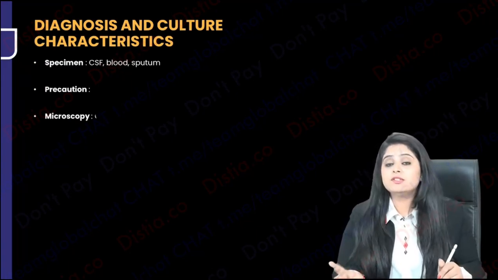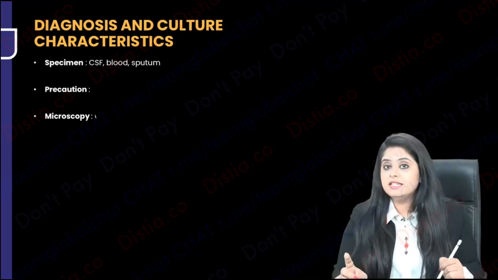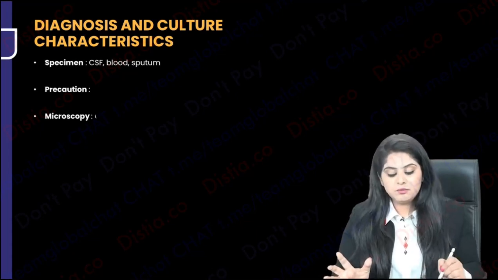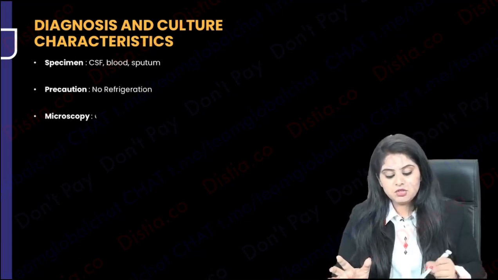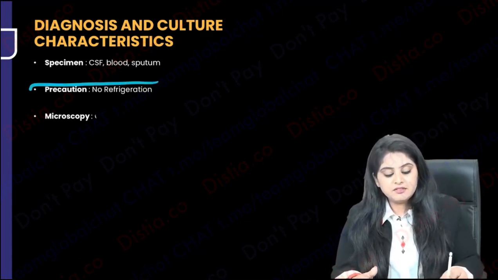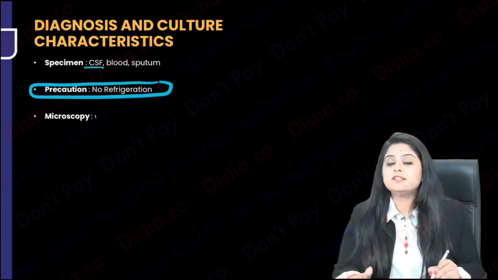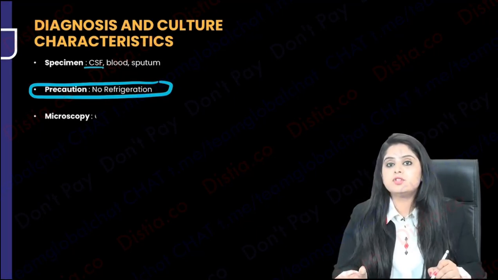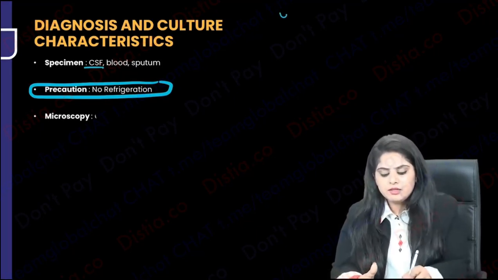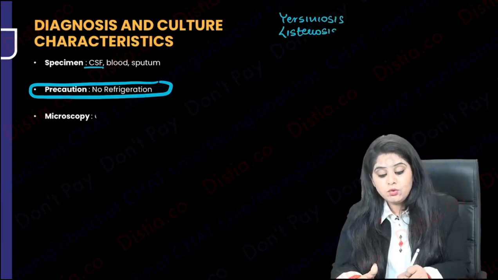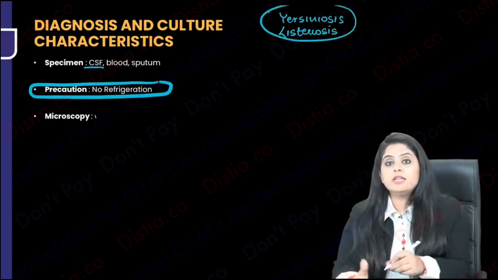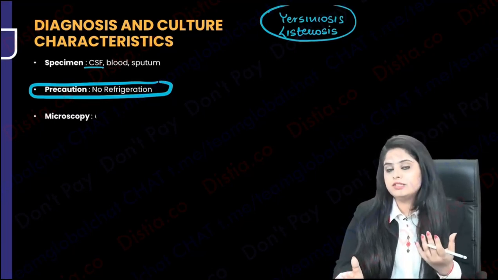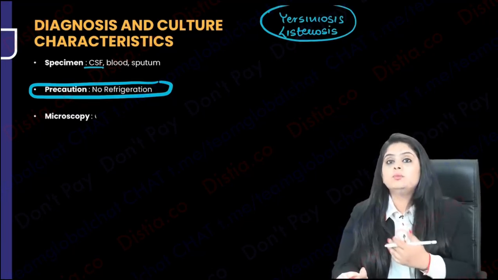But the precaution is that Hemophilus influenzae is very, very scared of cold. Please do not refrigerate this sample ever. That is why we don't prefer refrigerating a CSF sample, because if it is meningitis caused by H. influenzae, it's not going to show up if you refrigerate it. So till now you had learned a lot of things like yersiniosis and listeriosis, and there I told you that you should do cold enrichment. If you grow it at 4 degrees, it is better. But Hemophilus influenzae is not to be grown or handled like that.